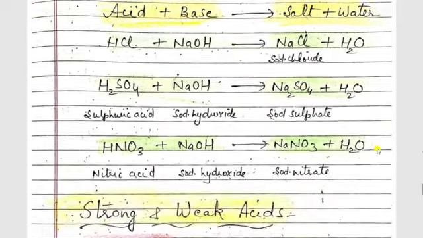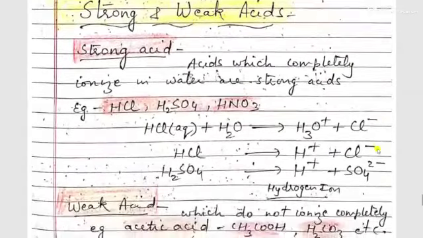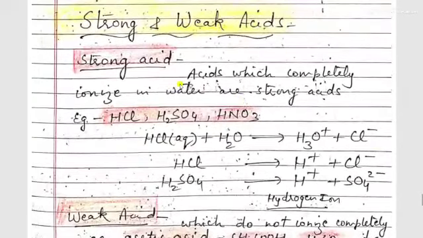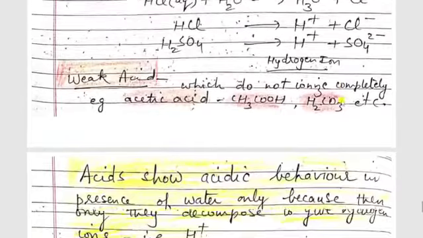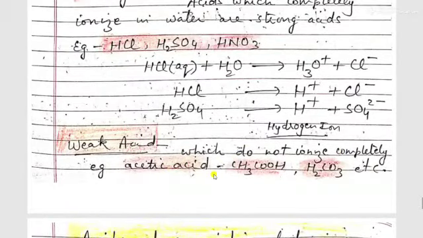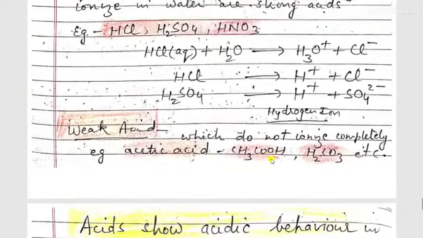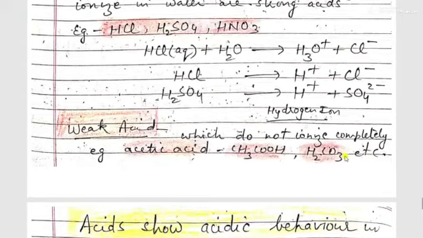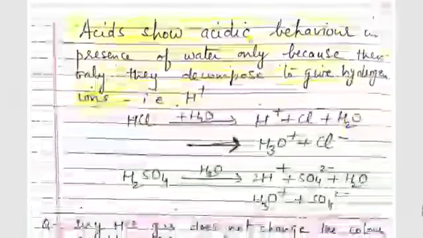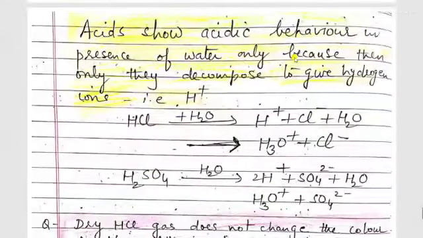Now, strong and weak acids. Strong acids are those acids which ionize completely in water. For example, HCl decomposes into H plus and Cl minus. H2SO4 gives 2H plus and SO4 2 minus. Both these are strong acids. Weak acids do not ionize completely, only a few molecules ionize in water. For example, acetic acid CH3COOH and carbonic acid. Acids show acidic behavior in the presence of water only because then only they decompose to give hydrogen ions.